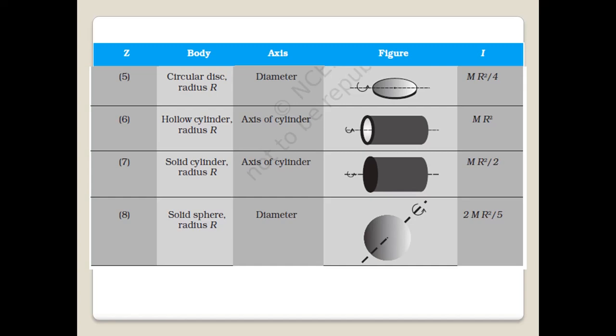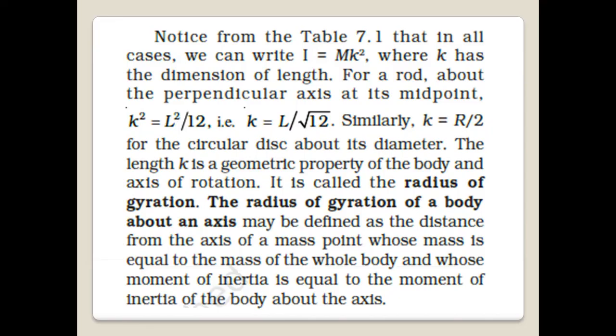Now in all these values for moment of inertia, you can see the factor m, that is the mass of the object, multiplied with r squared with some coefficient. So we can sum up and write the moment of inertia as mk squared. So k squared stands for the remaining part of the moment of inertia formula.